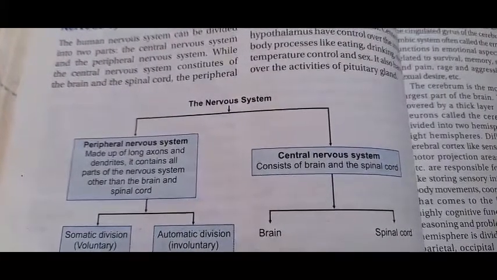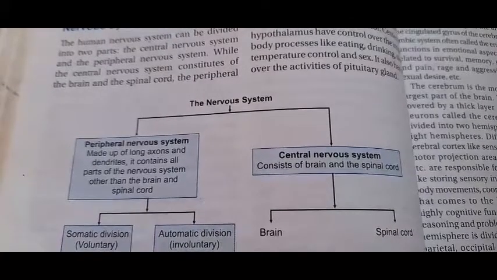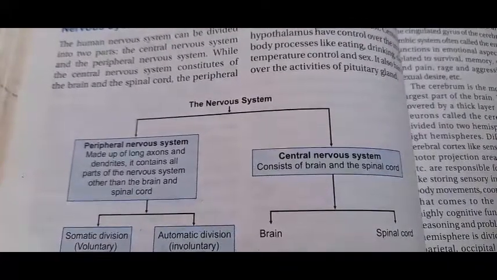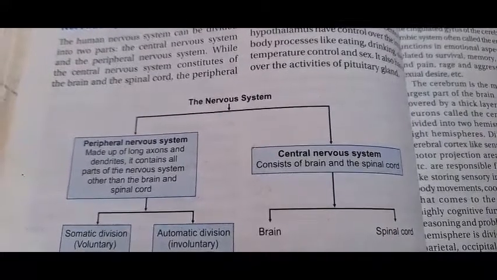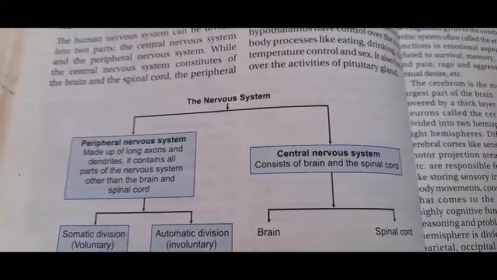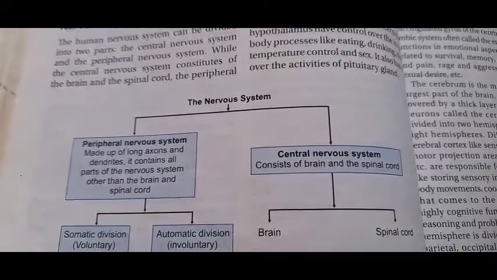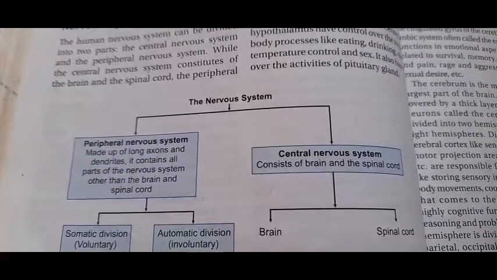In that, all the long axons and the dendrites are involved in the peripheral nervous system other than the brain and spinal cord. Okay, so the central nervous system consists of the brain and spinal cord, and the peripheral nervous system controls the somatic activity and the autonomic activity.